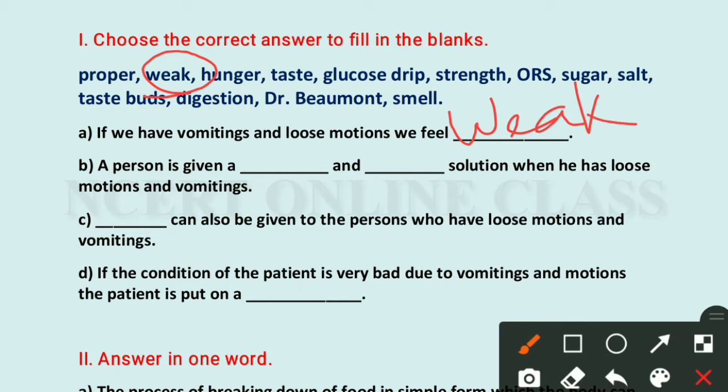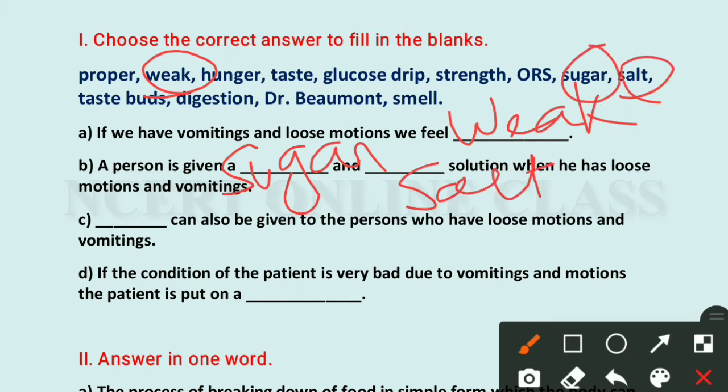Then: a person is given a dash and dash solution when he has loose motion and vomiting. When a person has loose motion and vomiting, we need to give sugar and salt. So we need to write sugar and salt here. Where is sugar and salt? Here and here.